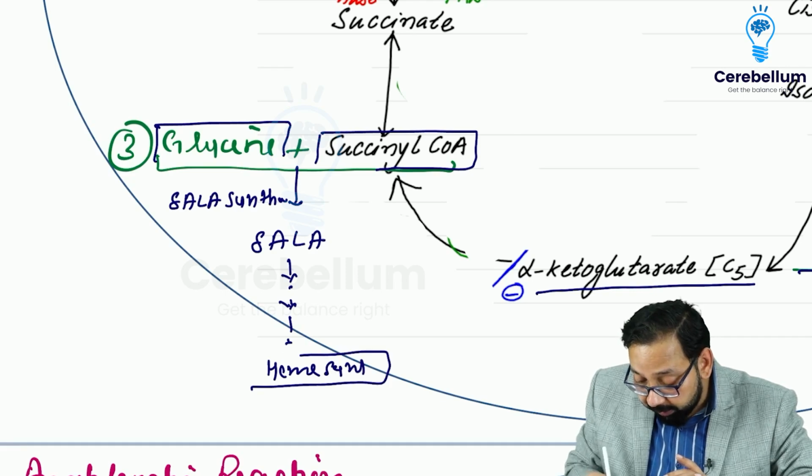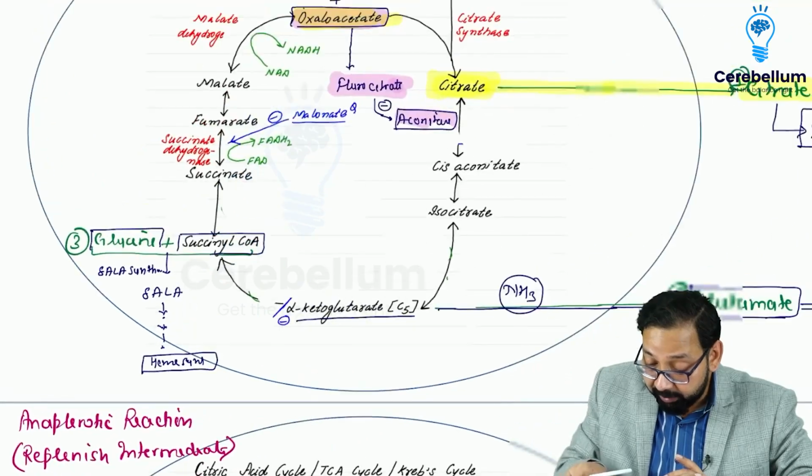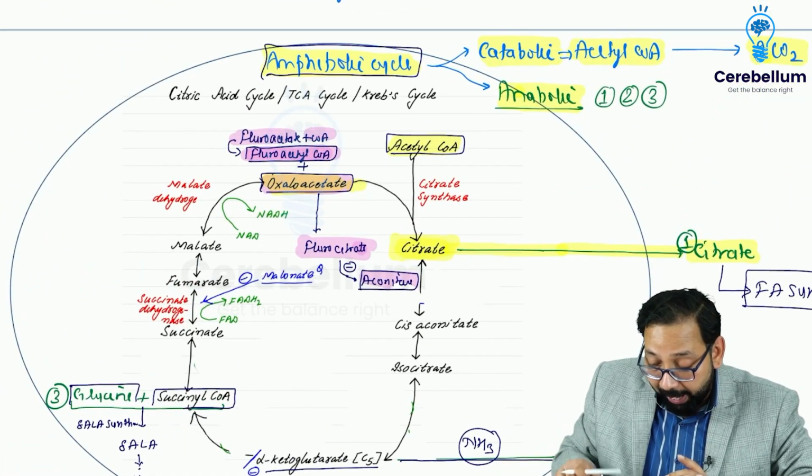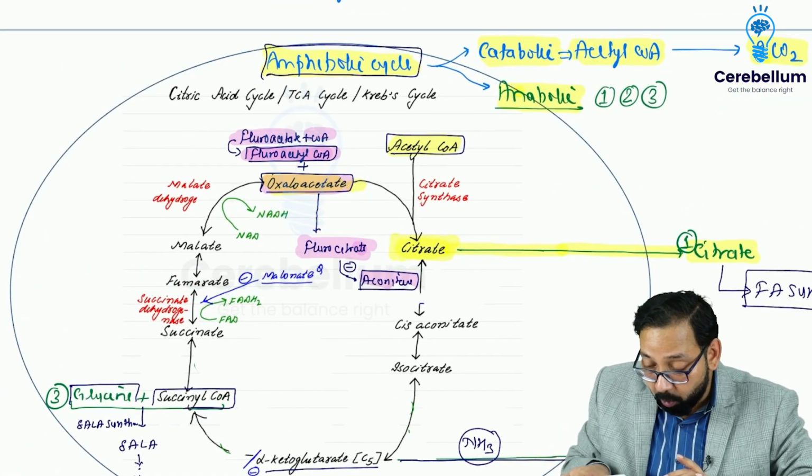So heme synthesis is anabolic. So you can say this is an amphibolic cycle, both catabolic and anabolic. Three examples I have given. All these are questions.